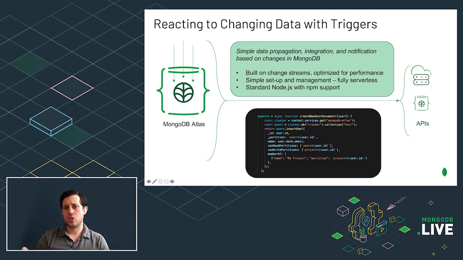Specifically on the trigger side, this is a little bit analogous to a traditional database trigger, if that's something you're familiar with. You can think about it as saying, a change happens in my database, and I can run some logic to respond to that. Specifically with Realm and triggers, that response is a serverless function written in standard Node.js with NPM support.